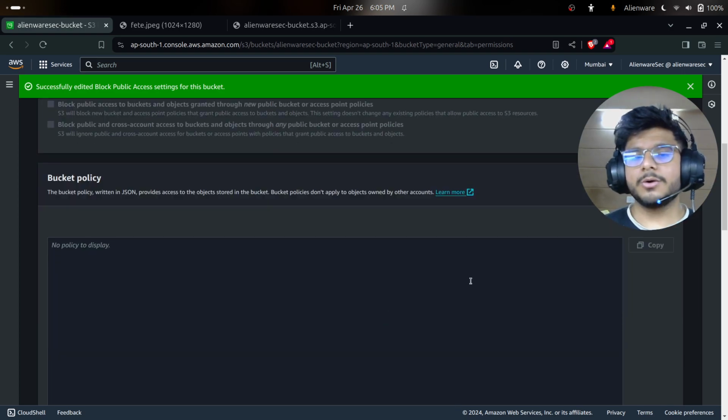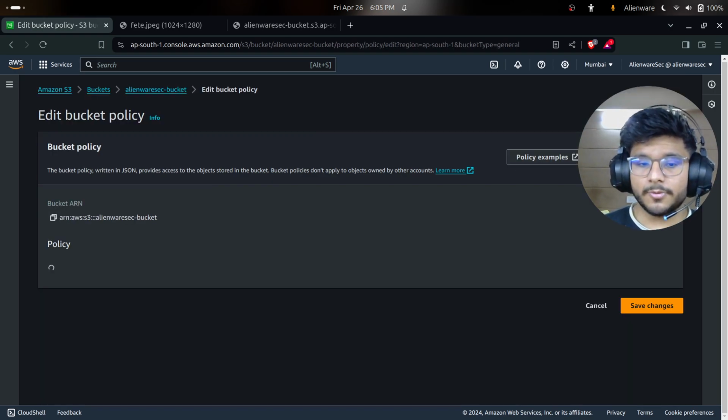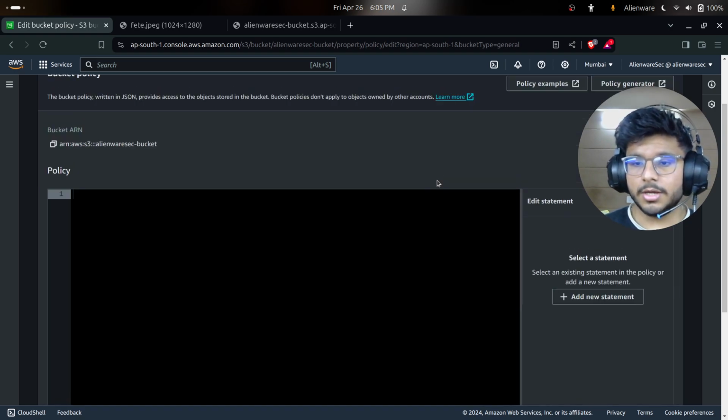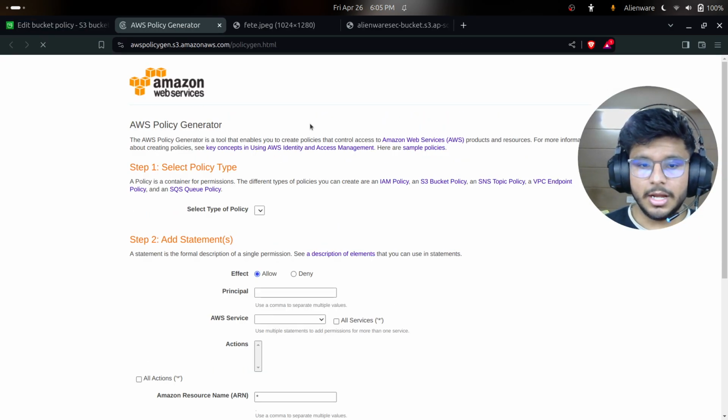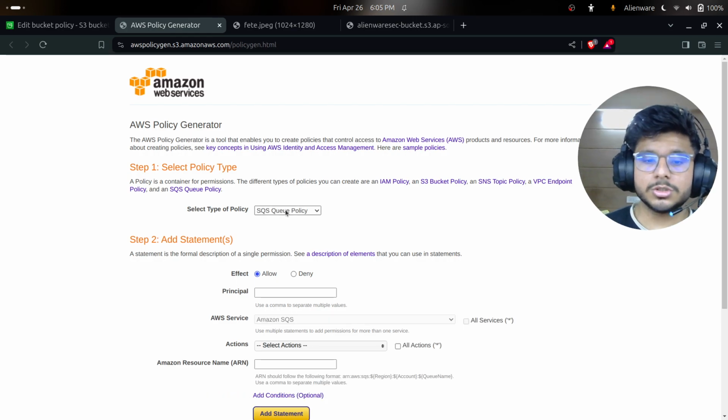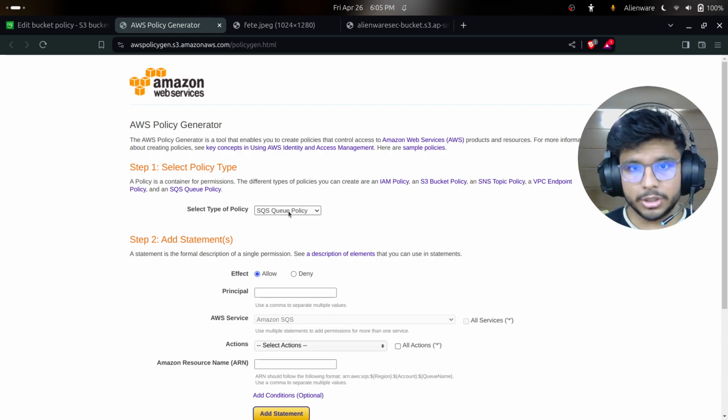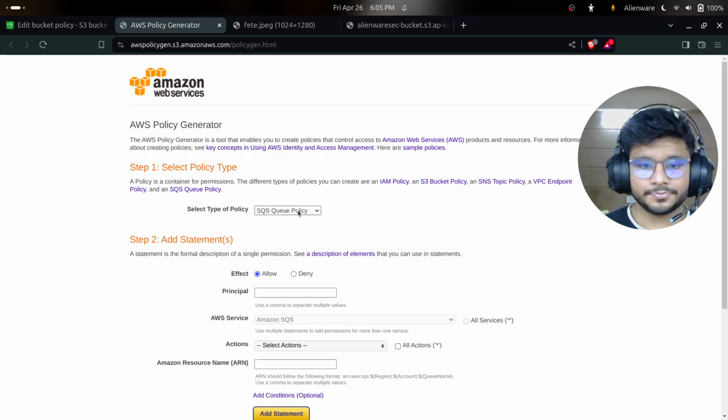I also don't know how to write a JSON policy from scratch, and I guess most people don't, but AWS provides you with many things here, like the public policy generator. So we'll go to the policy generator and create a policy. I'll go step by step and guide you on how to create a basic policy. Here, the SQS queue policy is selected, but I want to create an S3 bucket policy.